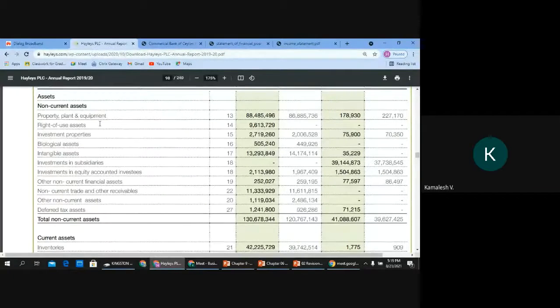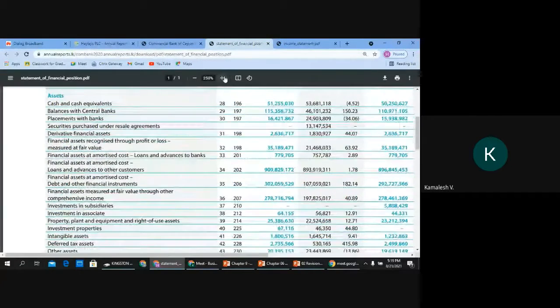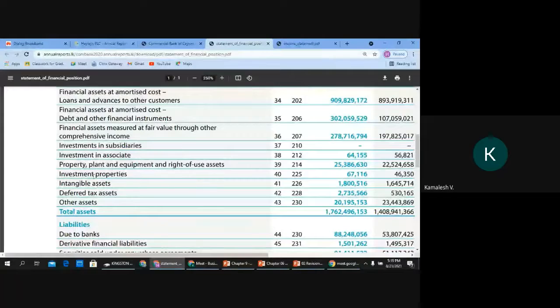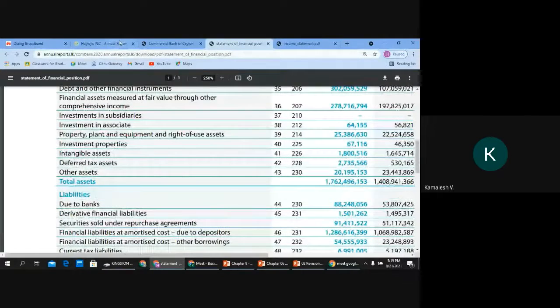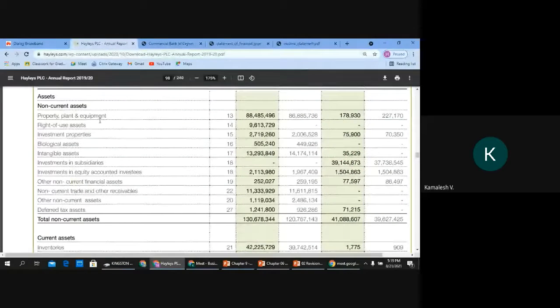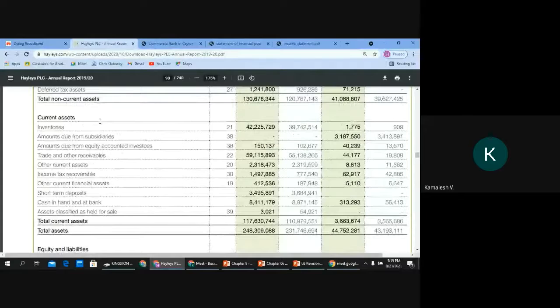Whereas in commercial bank, it was close to the bottom, wasn't it? But here they have it at the top. So what is happening there? There also you get an order. Where do you get cash? Cash is at the bottom. So what is that order? Increasing liquidity.